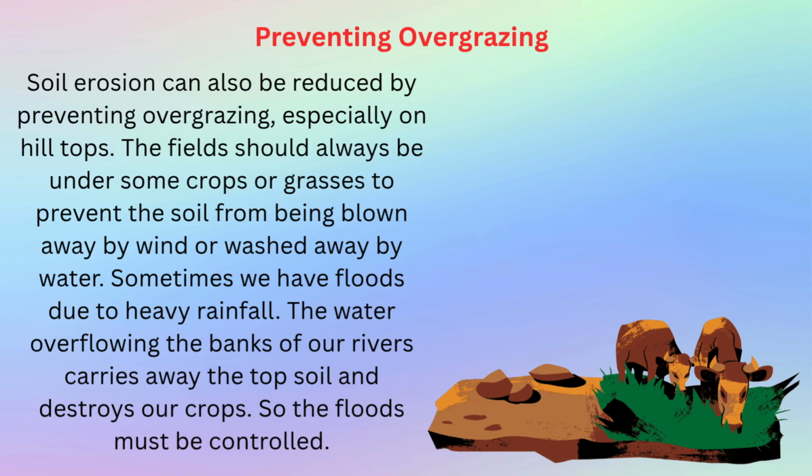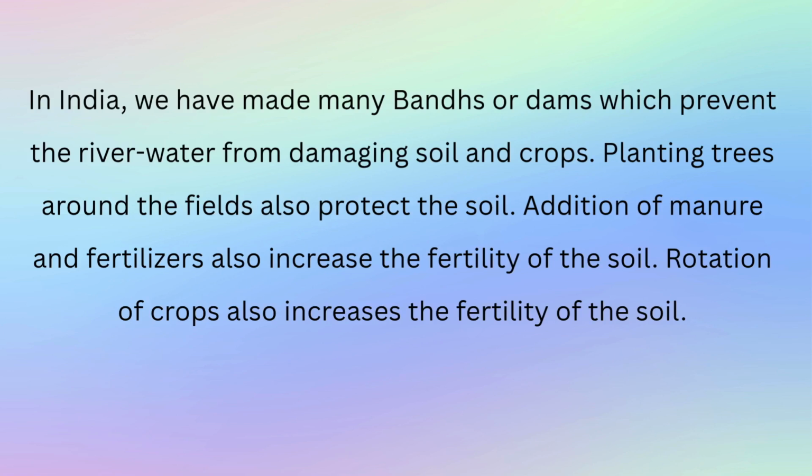Sometimes we have floods due to heavy rainfall. The water overflowing the banks of our rivers carries away the topsoil and destroys our crops. So the floods must be controlled. In India, we have made many ponds or dams which prevent the river water from damaging soil and crops. Planting trees around the fields also protects the soil. Addition of manure and fertilizers also increases the fertility of the soil. Rotation of crops also increases the fertility of the soil.